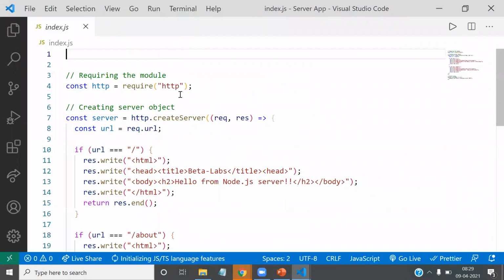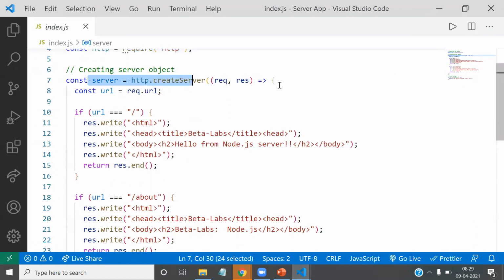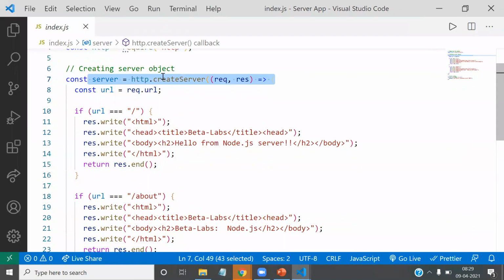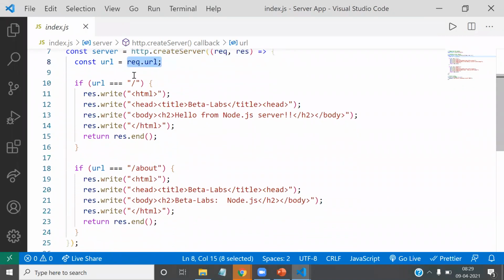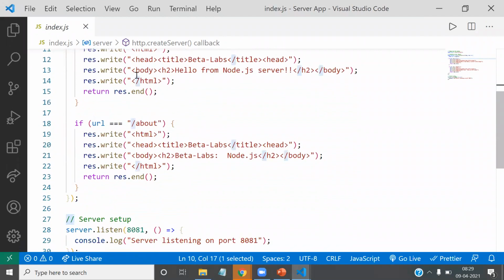This is almost the same code. See, const http, we are requiring the module, we set up the server, we are handling the request. If the request is for the home route, and if the request is for the about route, we are sending the response back to the user, and we are listening on our server at this particular port.